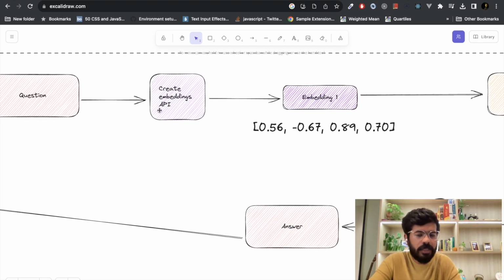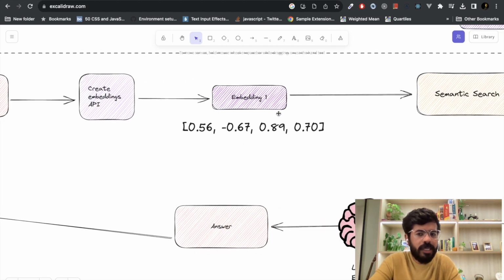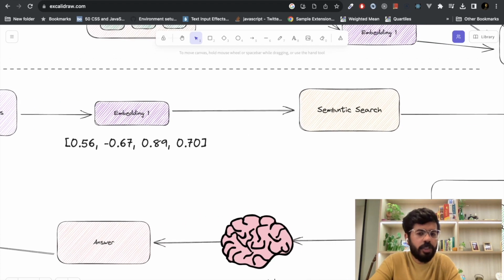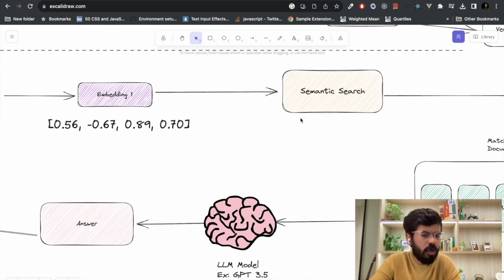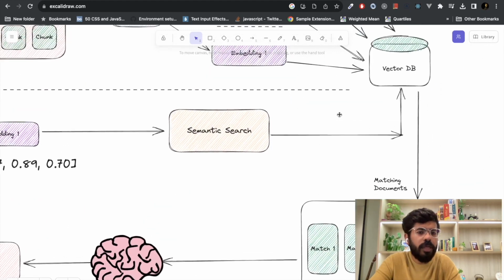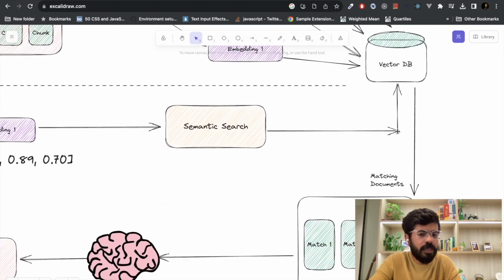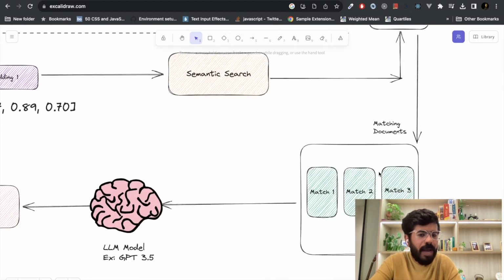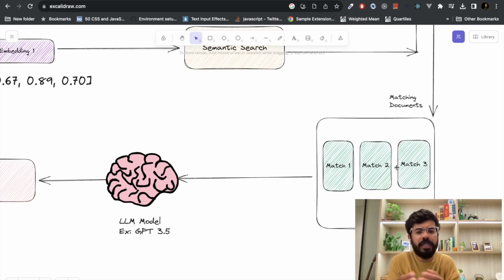Based on a similarity search or semantic search, it goes to the vector DB and returns the matching documents for you. Say you're asking for the financials for Reliance. It could be Reliance Jio, Reliance Electric, Reliance Fiber, or any of them. So it will give you some matching documents, which are basically the chunks that we created.